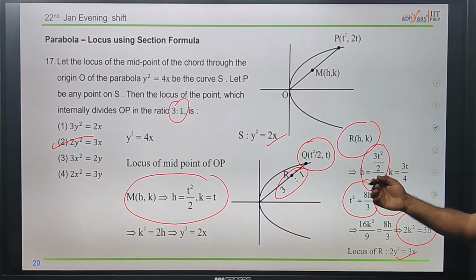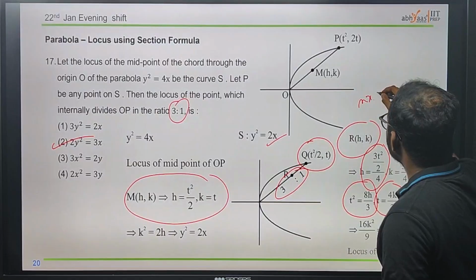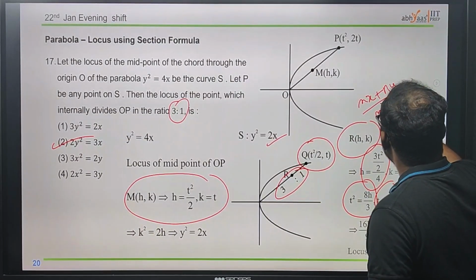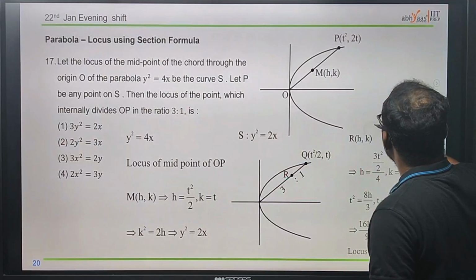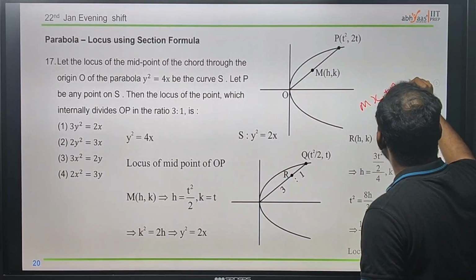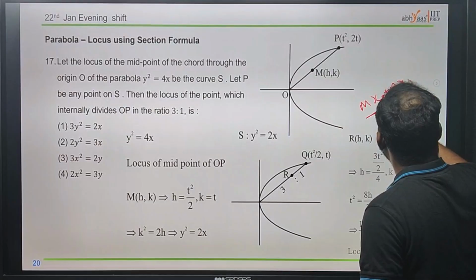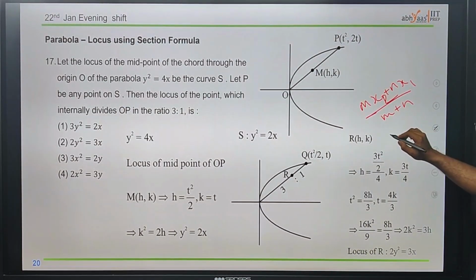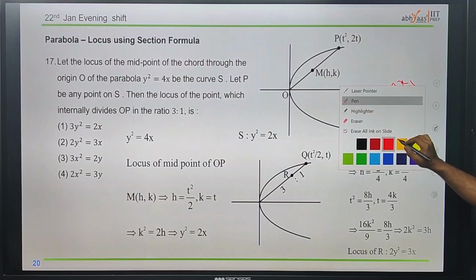Okay, by using the parametric situation and using the section formula, we can solve this one. The section formula: we make it as (m x2 plus n x1) by (m plus n). Similarly for the y term, the y coordinate also. Okay, I hope you understood.